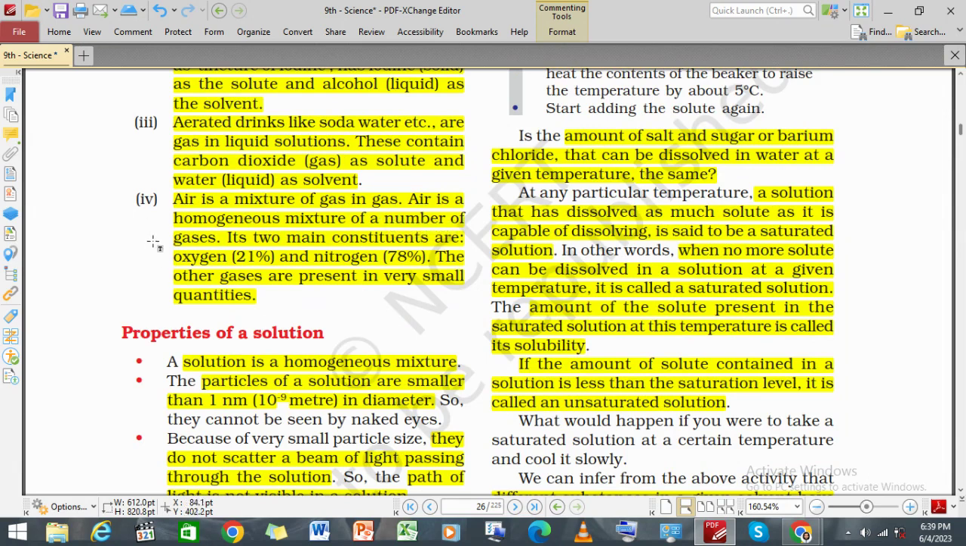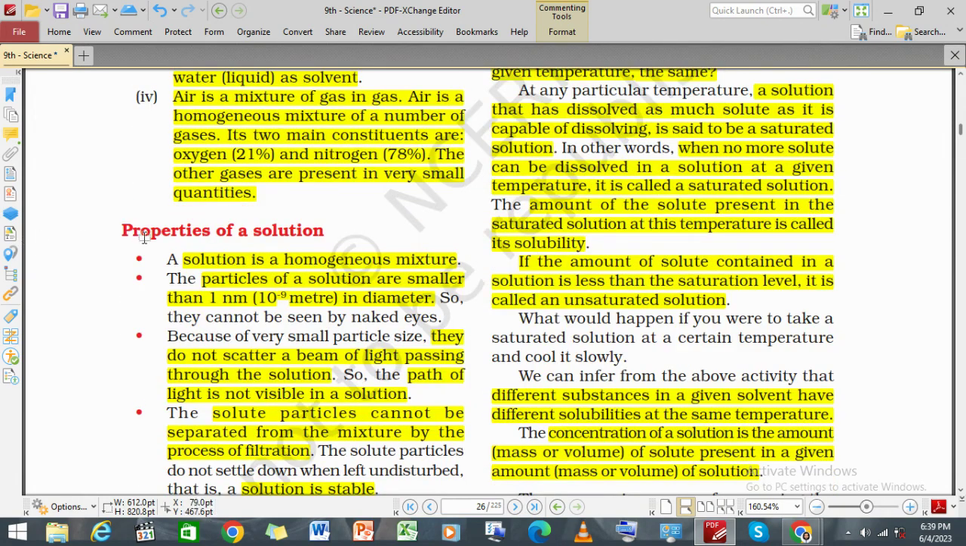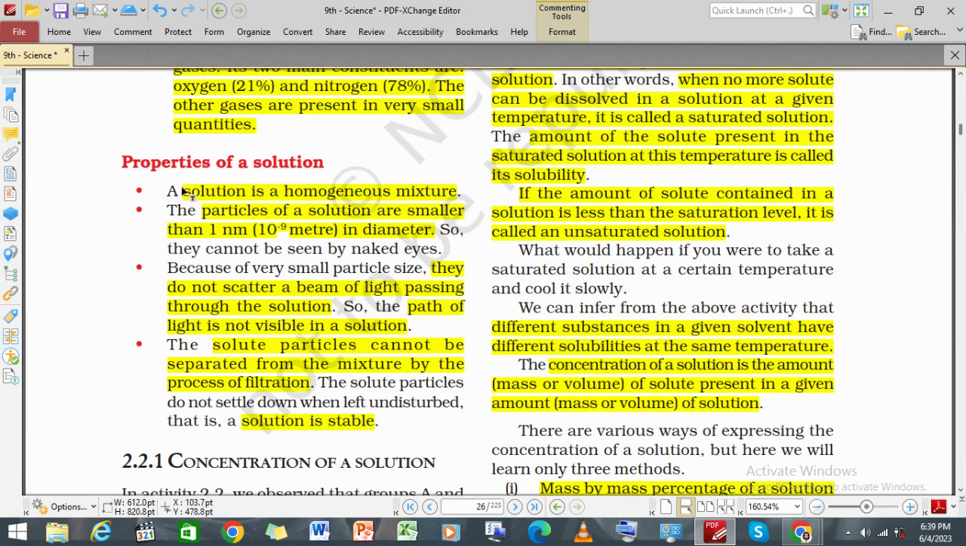Now, air is a mixture of gas and gas. All right, we have different types of gases in the air. The main two constituents of the gases are oxygen and nitrogen. So hence oxygen is the solute and nitrogen is the solvent. What are the properties of a solution? A solution is a homogeneous mixture.